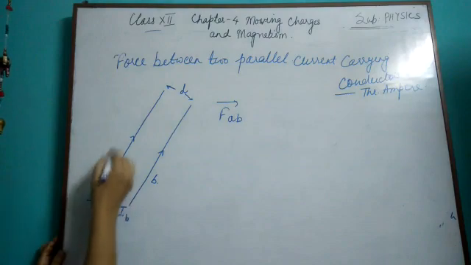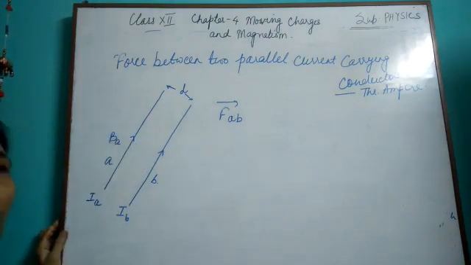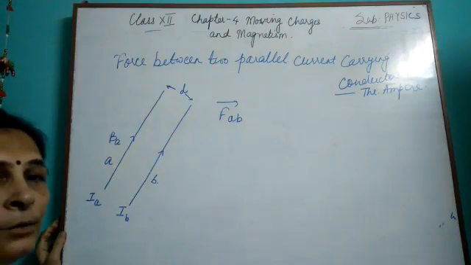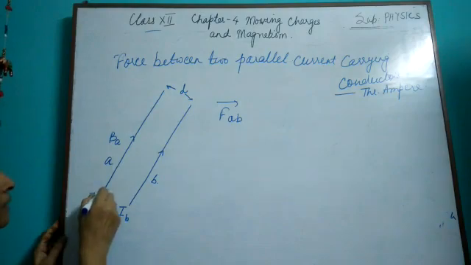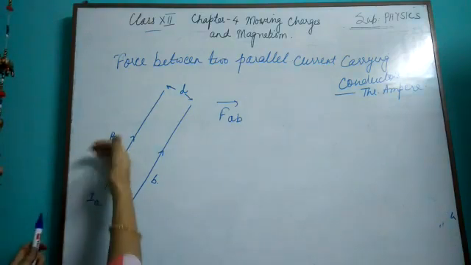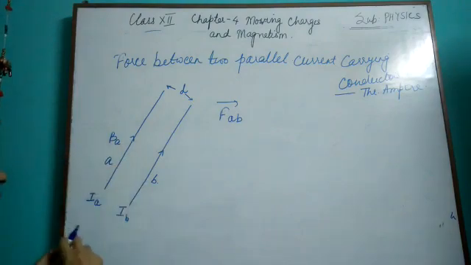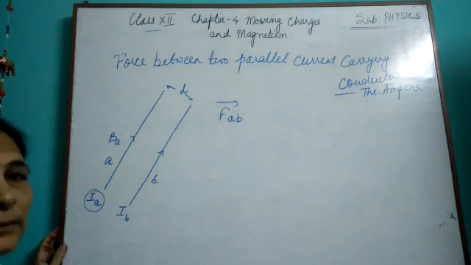See, check. This current carrying conductor is producing its own magnetic field, say BA, because we know that a current carrying conductor produces a magnetic field. So this will have its magnetic field around it, given by the thumb rule, going like this around it.